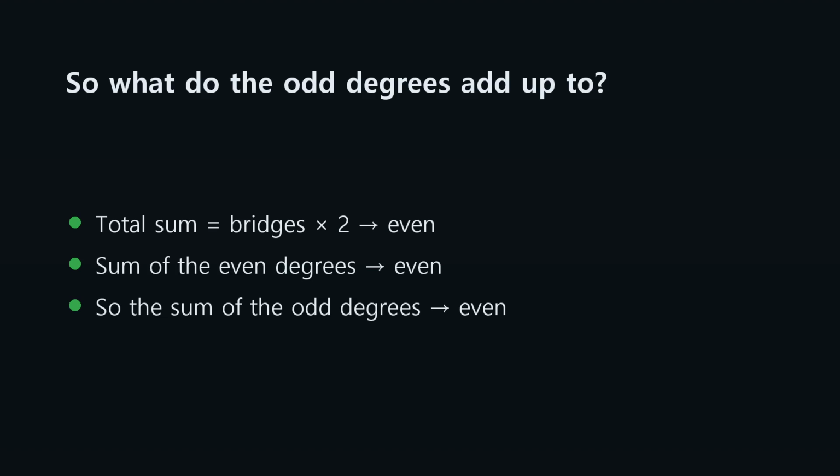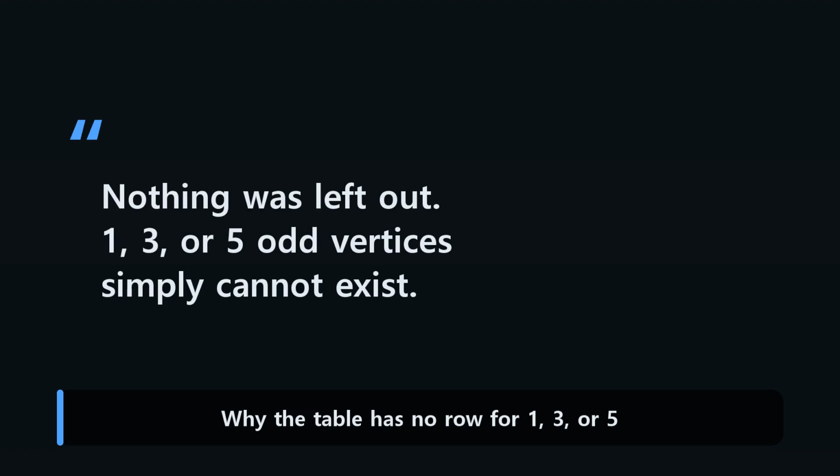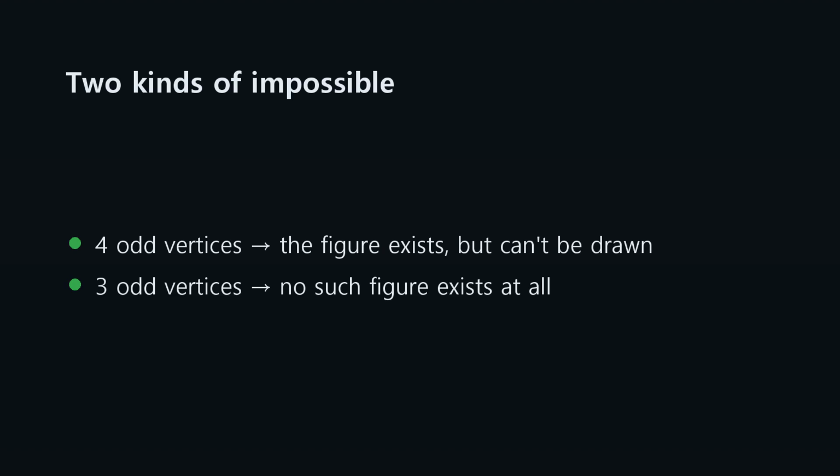The even degrees sum to an even number, so the odd degrees left over must sum to an even number too. But add up an odd number of odd numbers and the total is odd. So odd vertices can only come in even counts. That's why the table has no row at all for 1, 3, or 5 odd vertices. Impossible with 4 odd vertices and impossible with 3 are completely different kinds of impossible.